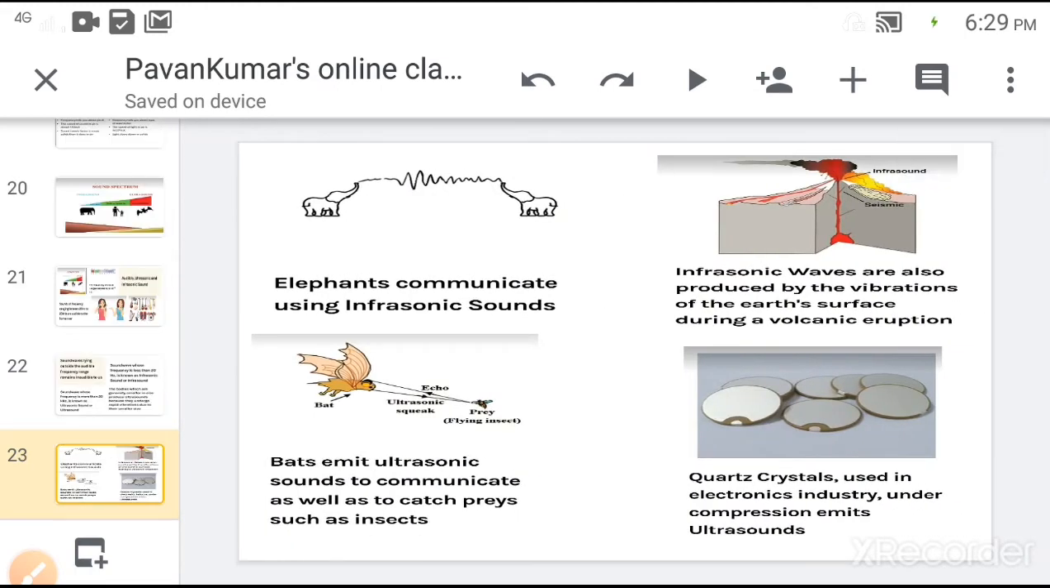In the picture, we can understand that elephants communicate using infrasonic sounds, whereas bats emit ultrasonic sounds. In the case of volcanic eruption, infrasonic sound waves are generated, or under compression of quartz crystal we can produce ultrasounds.